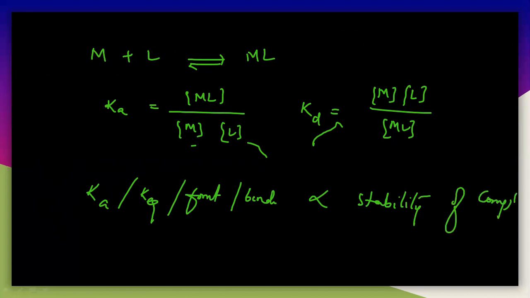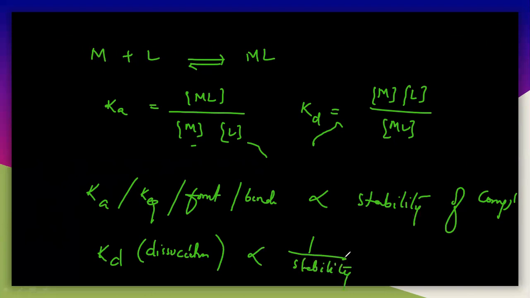That is what I just told you. If it is Kd, the dissociation constant, it is inversely related to the stability of the complex. It is completely opposite for association and dissociation. The dissociation constant is the reverse of the association constant or equilibrium constant. Now we will understand the stability constant, or association constant.